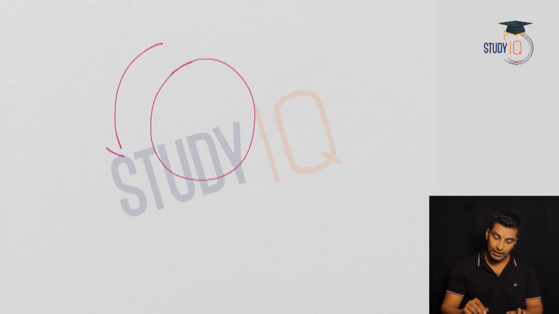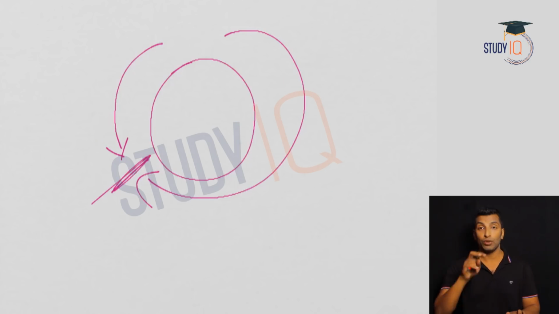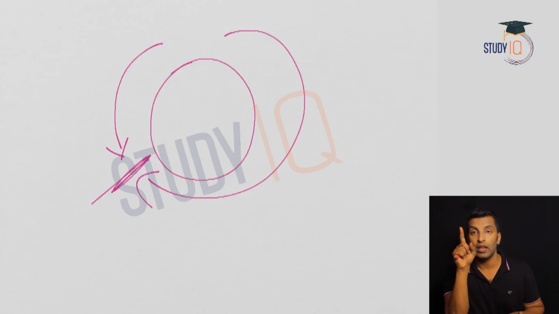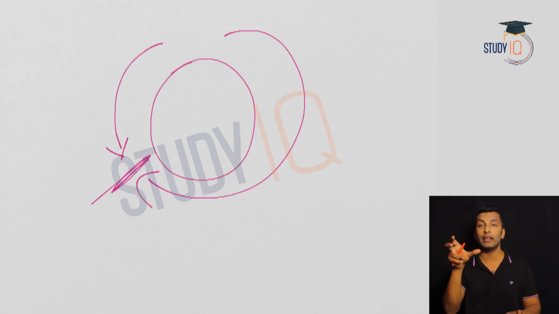What if you are moving in the opposite direction? It's like this. You move like this, you come like this, you meet here. So what is the distance covered? If you see, together they cover 1 round. 1 meeting, 1 round together. 2 meetings, 2 rounds. 3 meetings, 3 rounds. 4th meeting, 4 rounds. 15 rounds means 15 meetings. If I am telling you 100 rounds is what they covered together, the number of meetings will be 100.